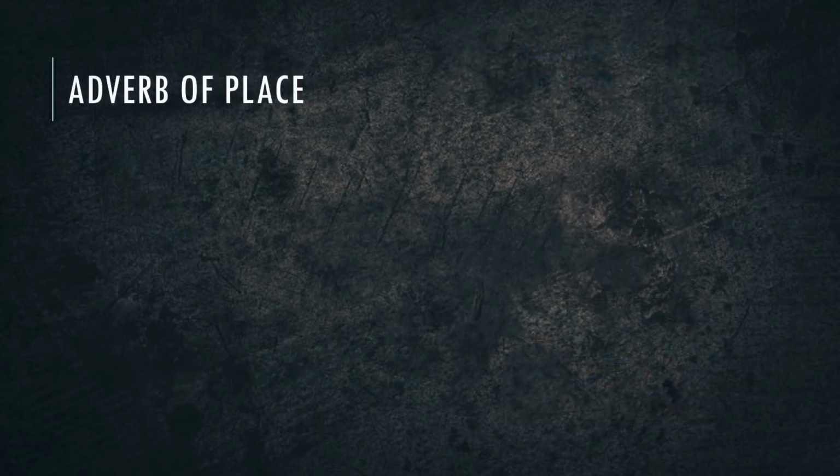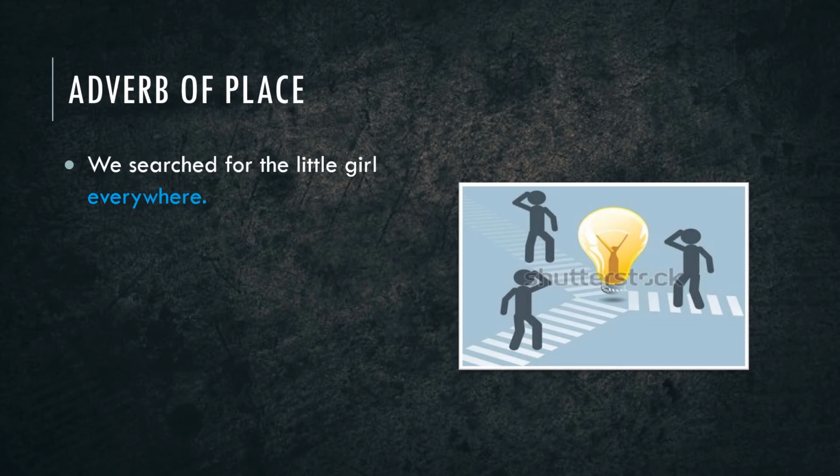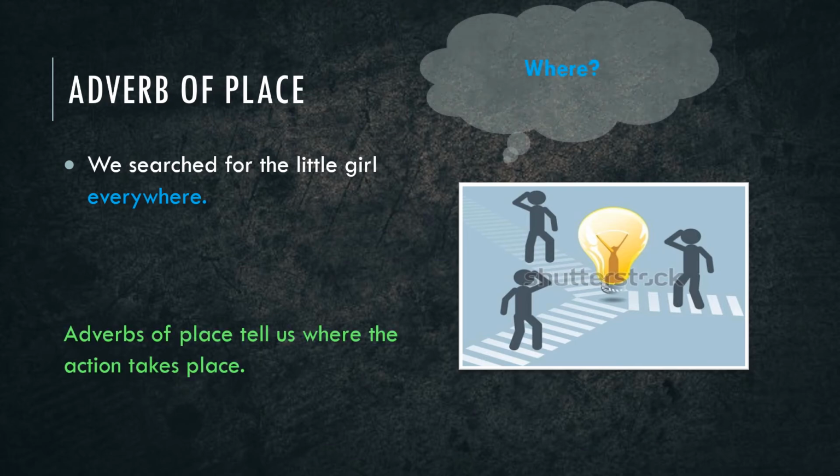Read the sentence given on the screen. We searched for the little girl everywhere. What is the adverb here? The word everywhere is the adverb since it describes the verb searched. Where did we search for the little girl? Here the adverb everywhere tells us where the action took place. When an adverb tells us where the action takes place, we call it an adverb of place. So the adverb everywhere is the adverb of place.